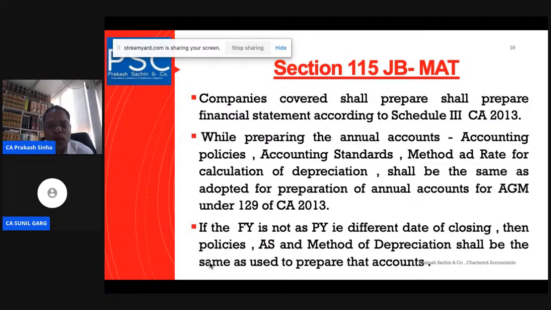It also says that in some cases the financial year is not the same as what we follow. Like we follow 1st April to 31st March. In some companies they follow the December calendar year. In some companies they follow October to October. Then all these methods have to be seen for the financial year. We have to apply this method on the financial year basis here.